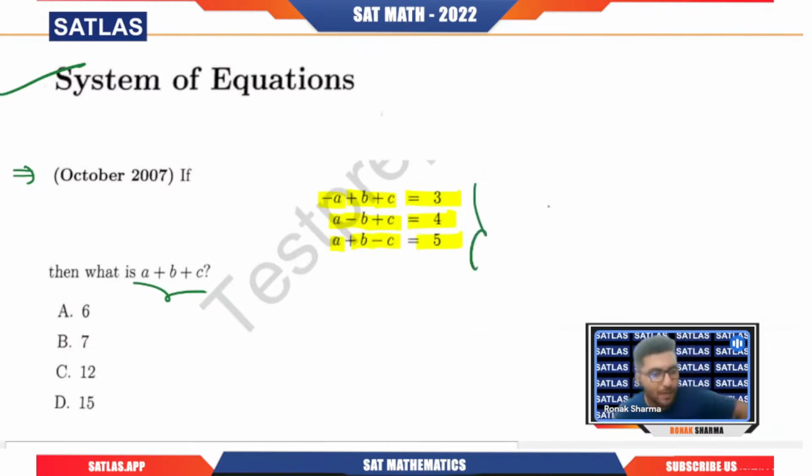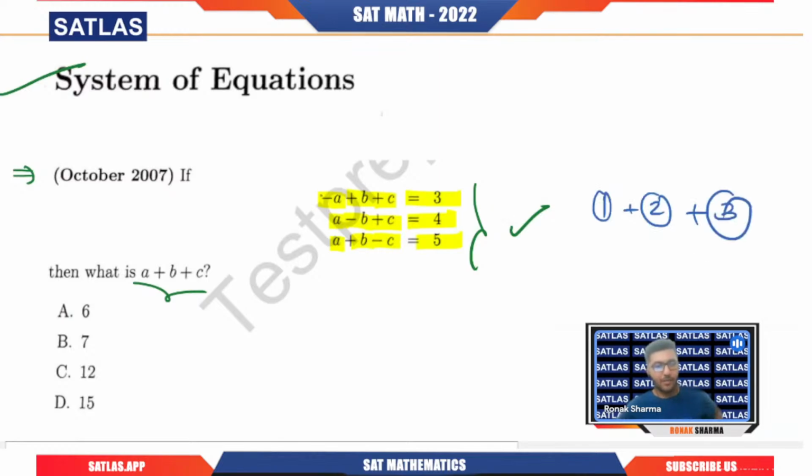Are you able to see any pattern in the given system of equations? Basically, the negative sign is changing its position. In the first equation it was with a, in the second it is with b, in the third one it is with c. So what I will do is add all these three equations.